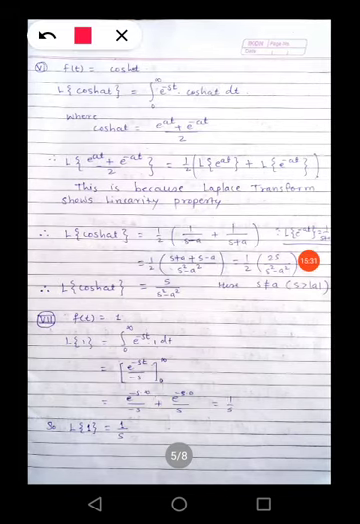Now see the sixth one, cos hyperbolic at t. Laplace of cos hyperbolic at t is nothing but integral 0 to infinity e raised to minus st cos hyperbolic at t. But cos hyperbolic at t is nothing but e raised to at plus e raised to minus at divided by 2. So we can substitute cos hyperbolic at in the LHS. So Laplace of e raised to at plus e raised to minus at divided by 2 is equal to half Laplace of e raised to at plus Laplace of e raised to minus at. This is because of the linearity property of the Laplace transform. The linearity property we will see at the end of this lecture.